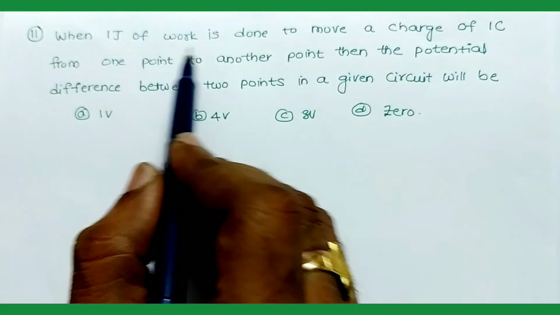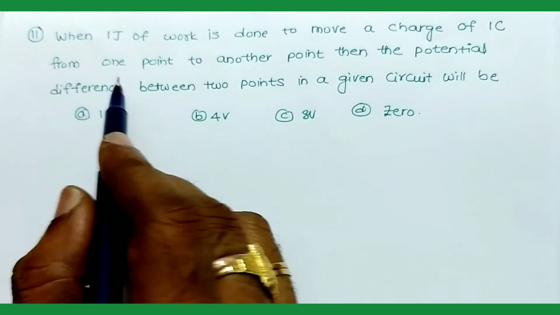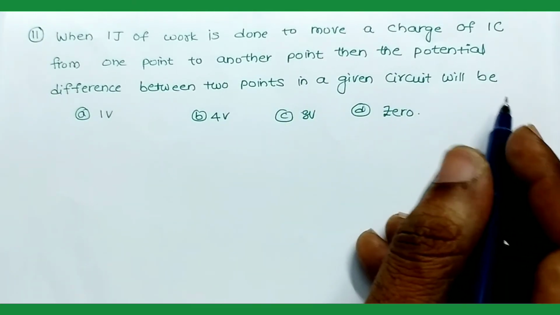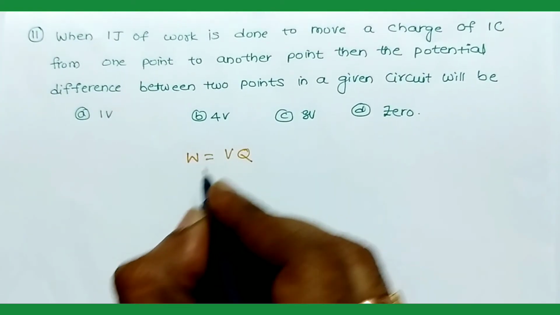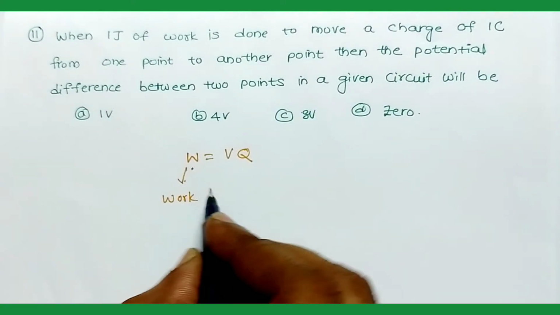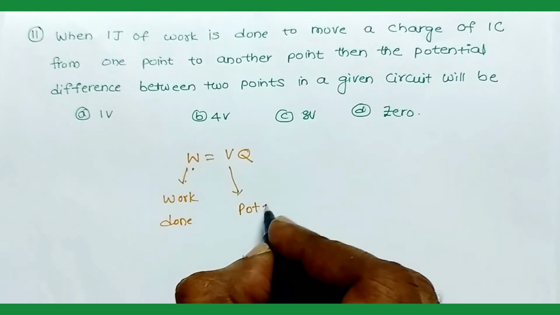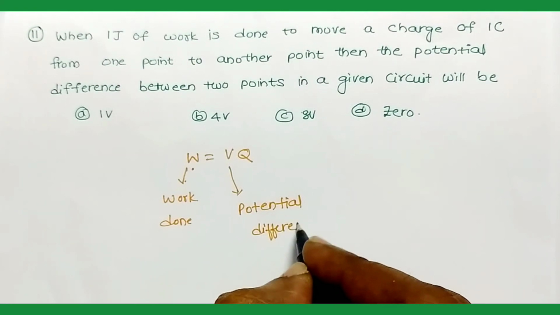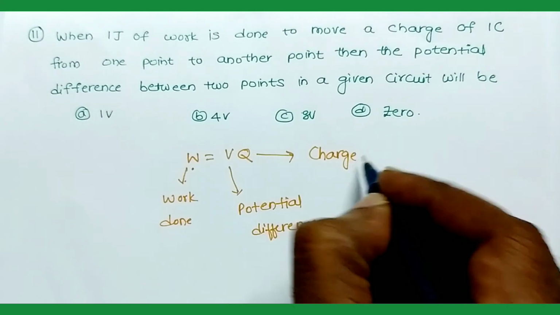When 1 joule of work is done to move a charge of 1 coulomb from one point to another point, then the potential difference between the 2 points in a given circuit will be? We have the formula W is equal to VQ, where W is work done, V is potential difference, and Q is charge.